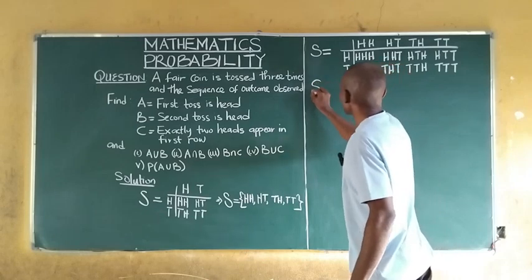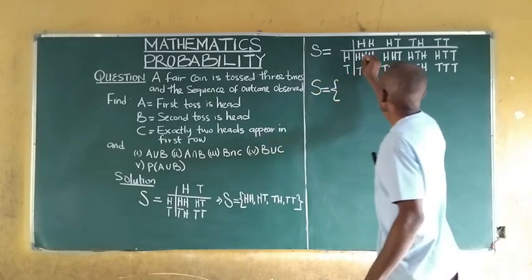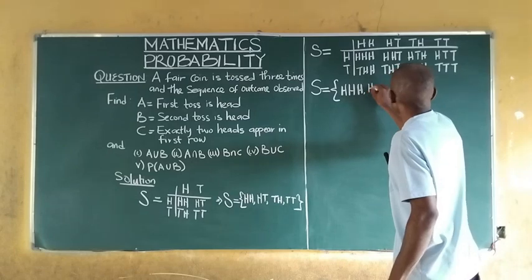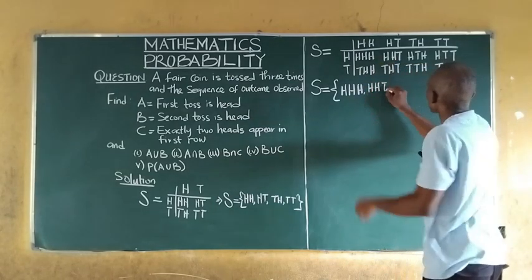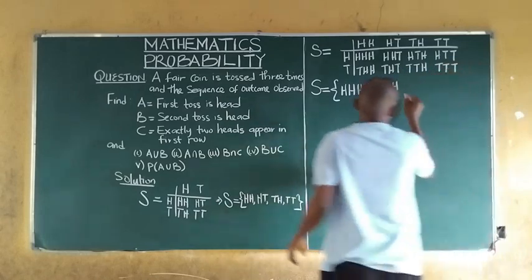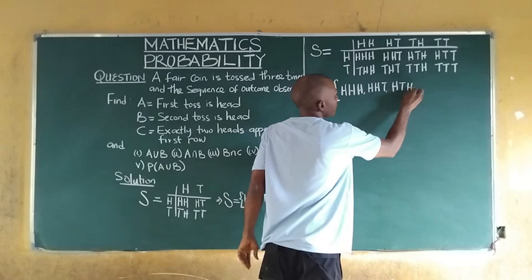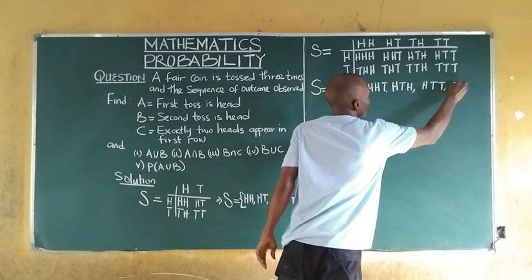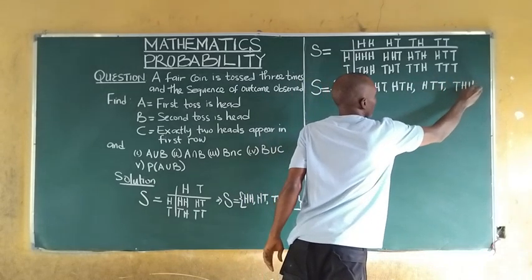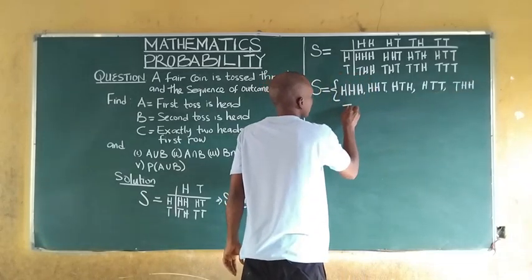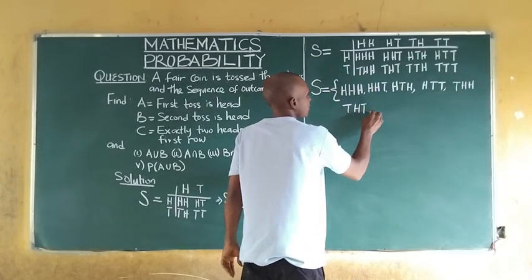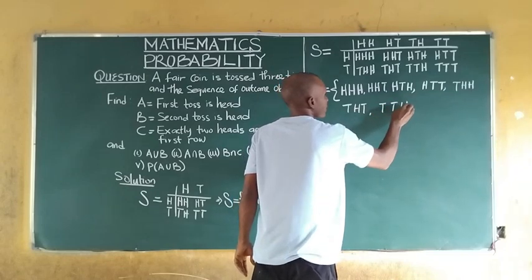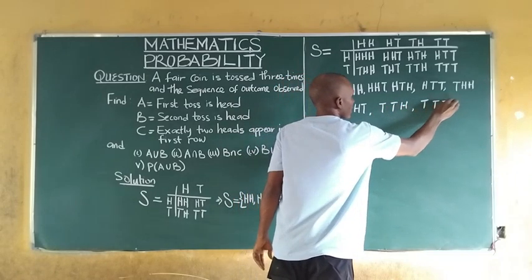So our sample space will now be head, head, head; head, head, tail; head, tail, head; head, tail, tail; tail, head, head; tail, head, tail; tail, tail, head; or tail, tail, tail.